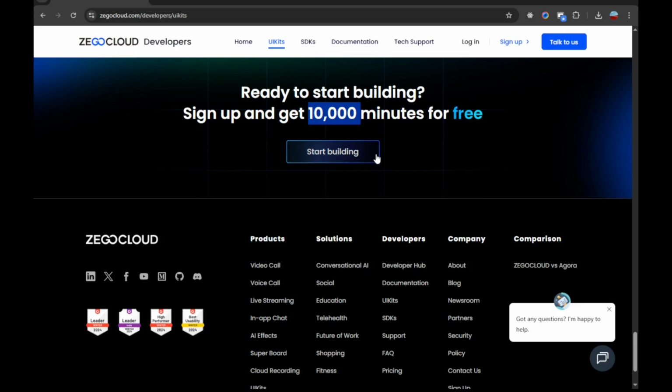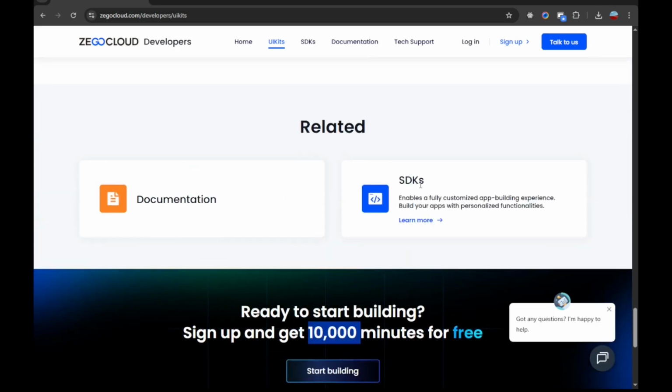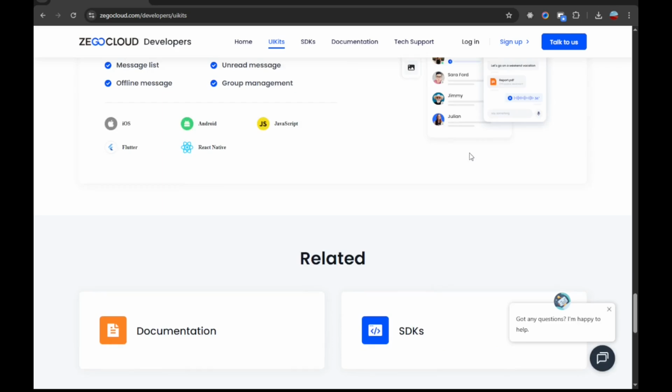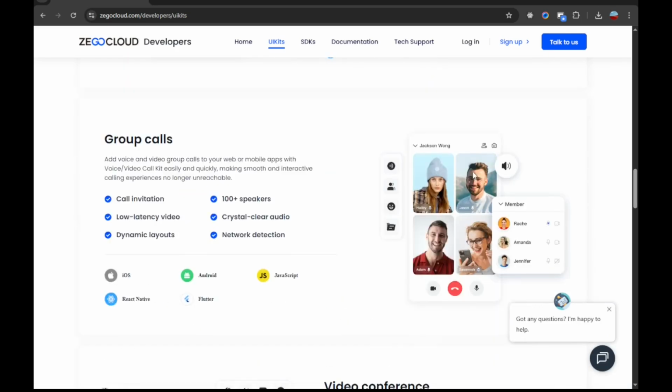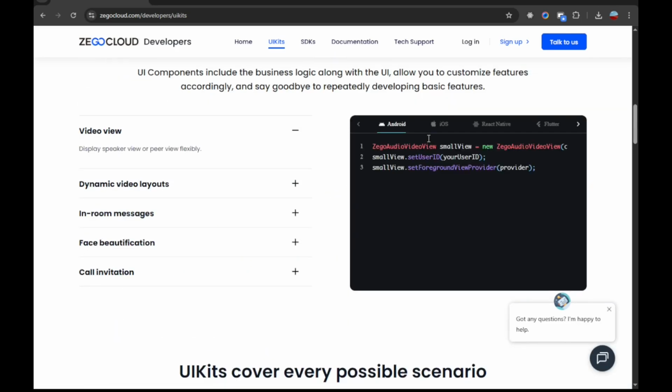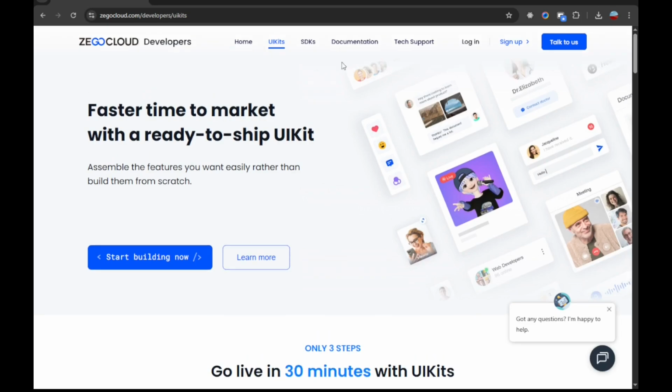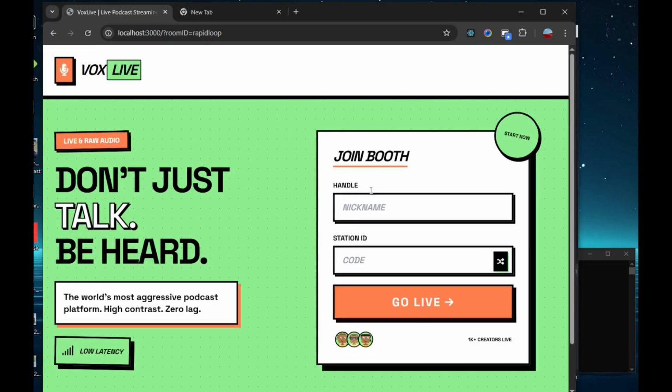In this video, I'll walk you through a step-by-step build using the ZEGOCLOUD UI kit. We will go from setting up your project to a full demonstration of the finished application. I built this app for content creators to connect to their audiences or their fans, whether you want to create a podcast or stream live to your fans and audiences.